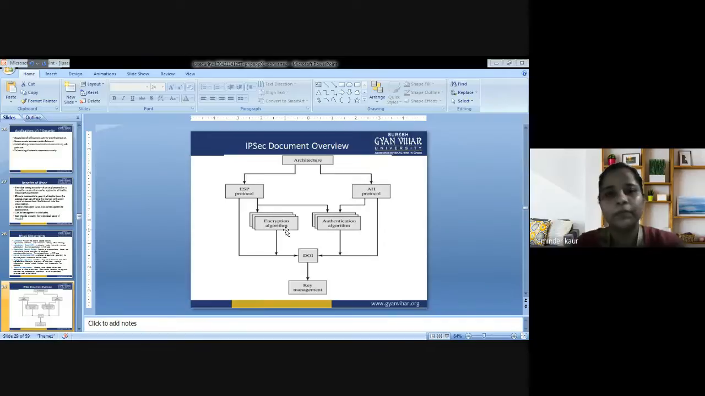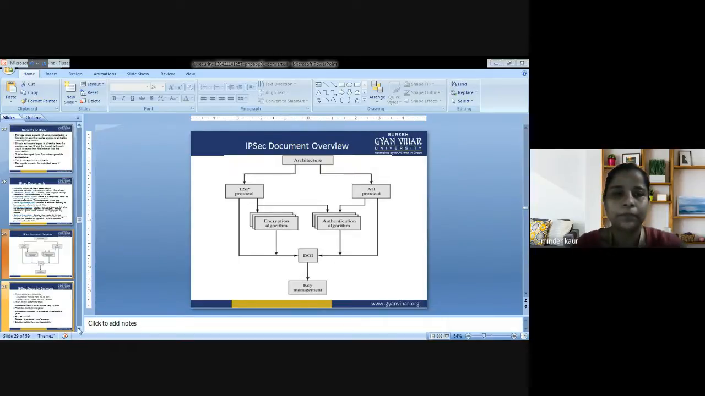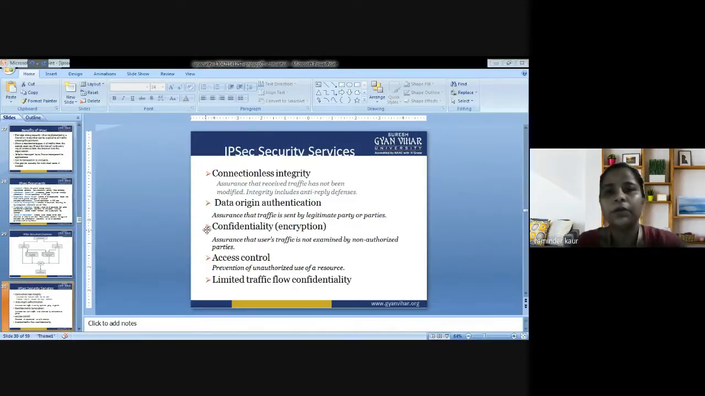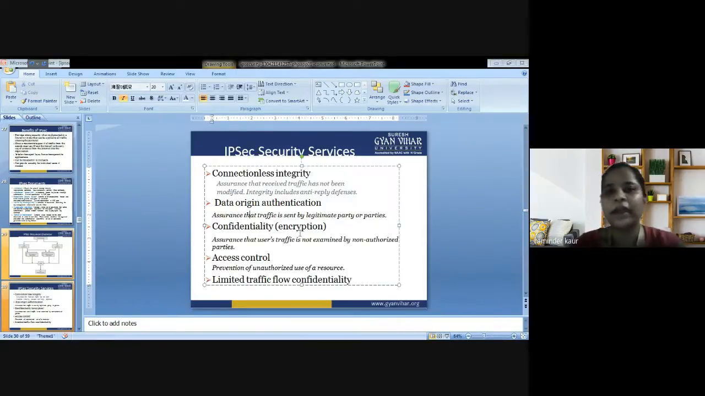Overview. This is the architecture. This is ESP protocol. This is AH protocol. This is the encryption algorithm. This is the authentication algorithm. And this is the key management. So these are the IP security services that are being used: connectionless integrity, data origin authentication, confidentiality, access control, and limited traffic flow confidentiality.